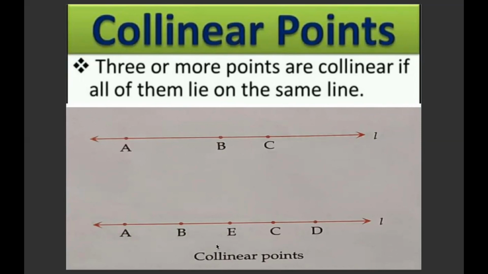Another example you can see, another line L and points A, B, E, C, D. These all 5 points lie on the line L. So these points are called collinear points.